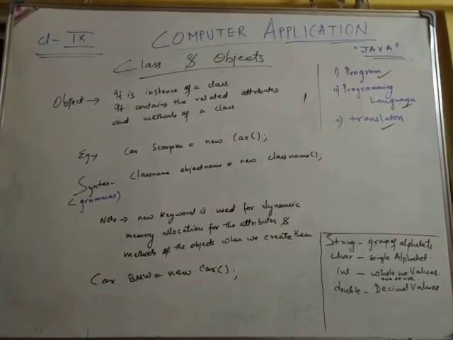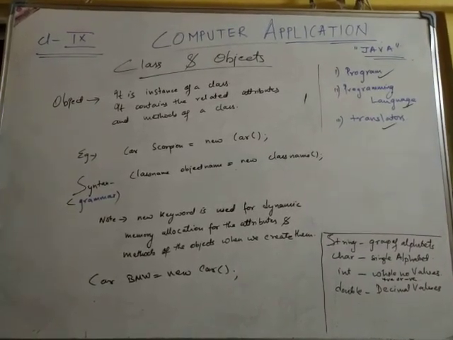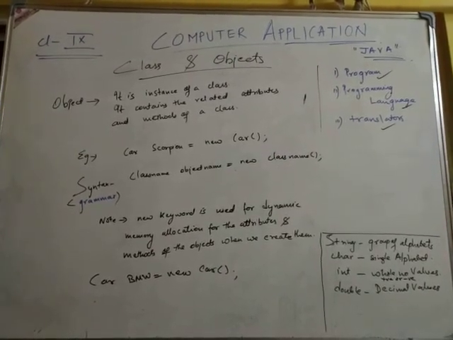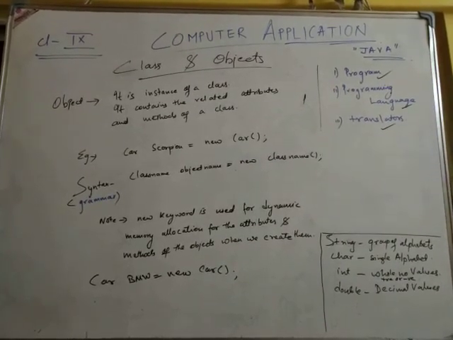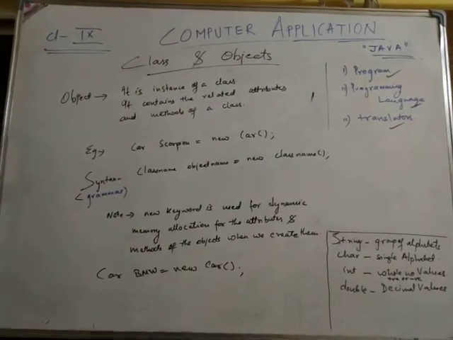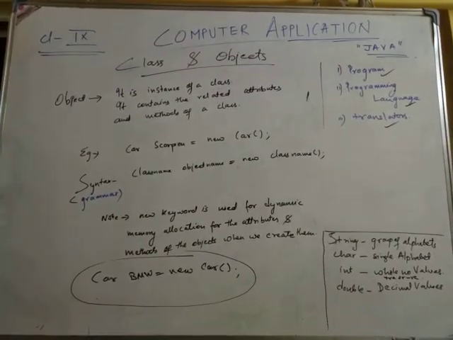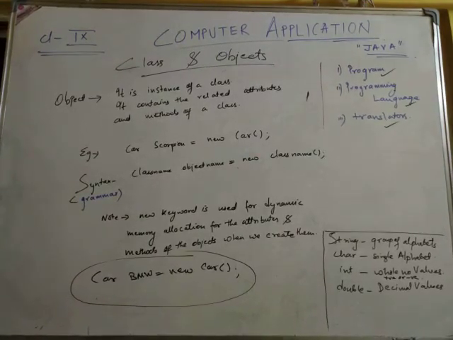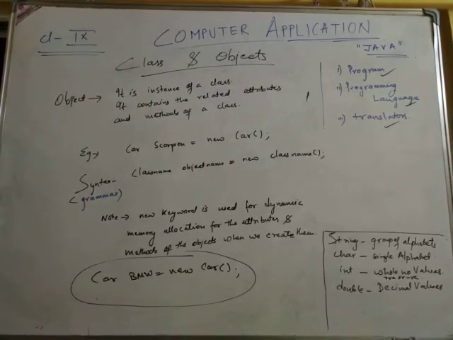Some questions related to these topics are: the difference between class and object, why a class is called an object factory, what is the use of the new keyword, what is the syntax for creating an object, and what do you understand by a statement like car BMW equals new car. When asked, we have to write that BMW is an object of class car. This is what you understand from this statement. So these are the basic key terms of classes and objects.